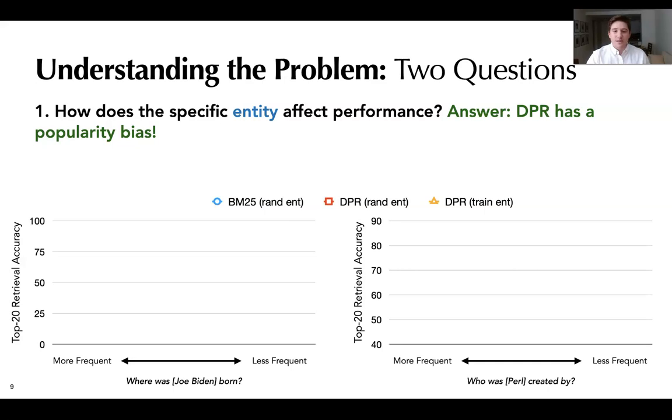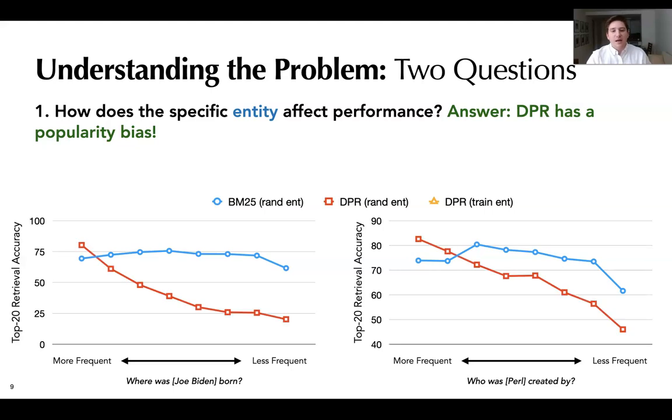For the first question, we find that the entity chosen deeply affects the retrieval performance. The accuracy of the sparse BM25 model is relatively invariant to how common the entity occurs in Wikipedia. However, DPR is much more likely to correctly answer questions about more common entities than questions with less common entities. When we consider questions about entities observed in the NQ training set, we find that DPR performs better for some relations like place of birth, but not across all relations.